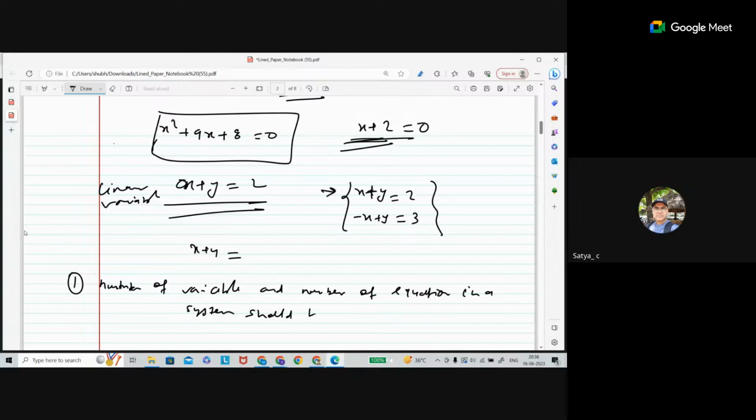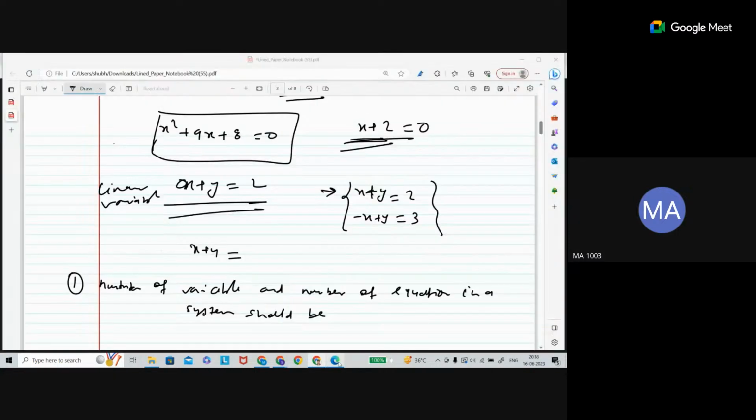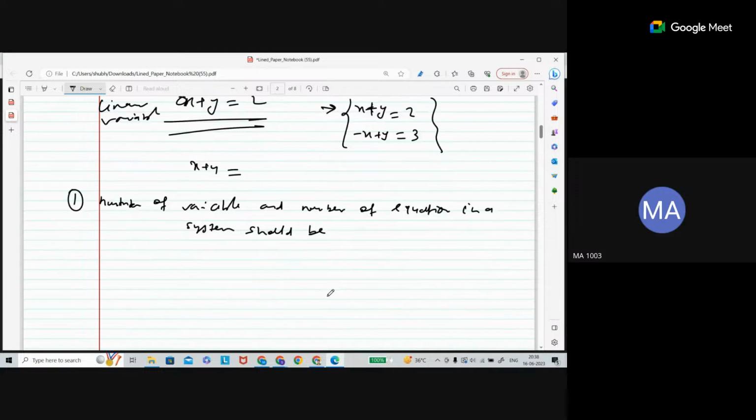A square matrix, right, sir? Yeah. Why? Because we need a square matrix. Finding the determinant of a matrix is for a square matrix. When we apply the Cramer rule, it uses the determinant of a matrix. So we need a system which has the same number of equations as variables. So this is one condition.